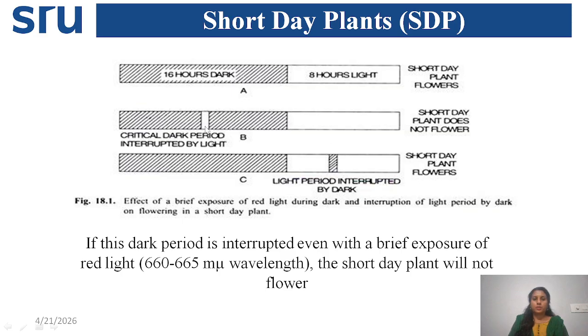Interruption of this dark period with a flash of light inhibits flowering in short day plants. If the light period is interrupted with dark or shading, it won't affect flowering in short day plants. The basic criterion is you can't disturb the dark period; you can alter the light period, no problem for short day plants, but the night period plays a very important role in flowering.